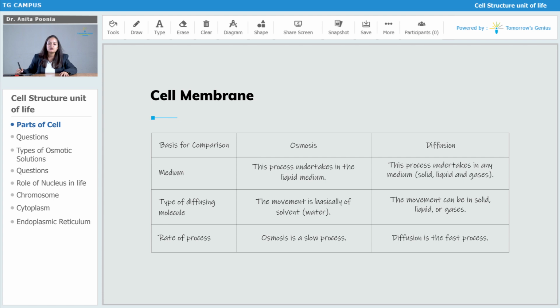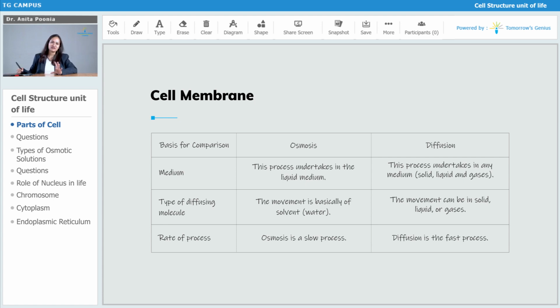Then the type of diffusing molecule. What type of molecules does osmosis diffuse, and what type of molecules does diffusion diffuse? So the movement is basically of solvent, that is water, in case of osmosis, whereas the movement can be solid or liquid or gas in the case of diffusion, right?